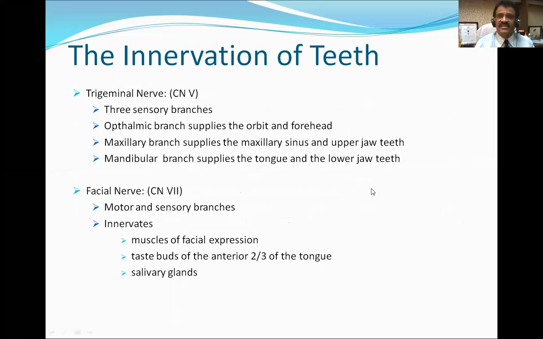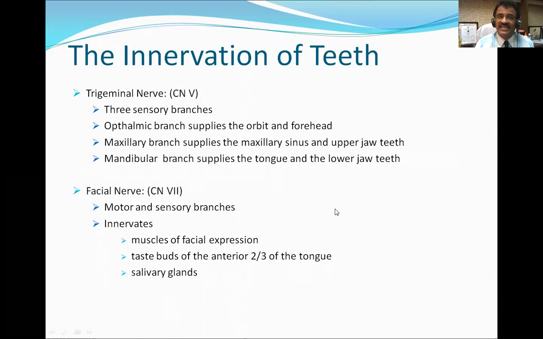So the maxillary and mandibular branches of the trigeminal nerve are the sensory nerve supply to teeth. The facial nerve, which is the 7th cranial nerve, has motor and sensory branches. It innervates muscles of facial expression. That topic we are going to take later on. It also supplies taste buds of the anterior two-thirds of the tongue, and salivary glands. For the nerve supply of the teeth, there is no question of motor because there are no muscles in the teeth. So we remember now only the maxillary branch and the mandibular nerve.